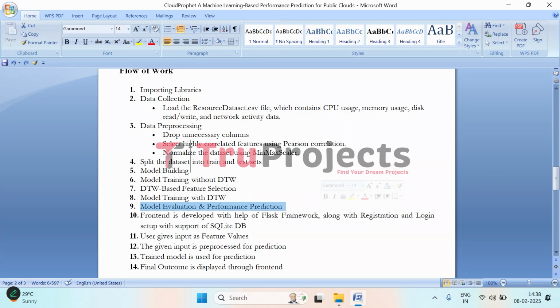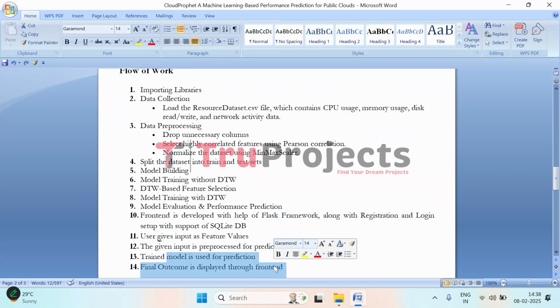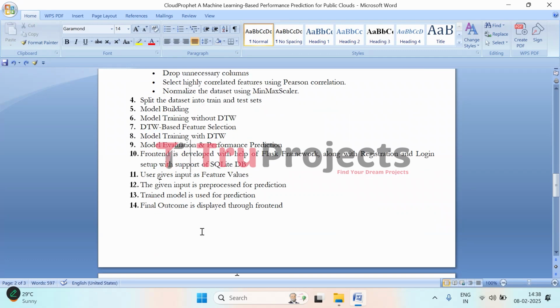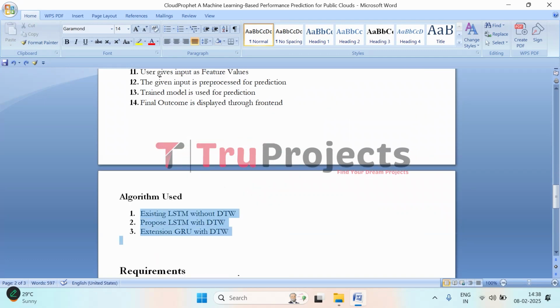Then we evaluate all the models which are trained using evaluation metrics, and we have developed the front end using the Flask framework with the registration and login functionalities which is supported by SQLite 3. And in the front end, users will be able to provide the input feature values, and that will be pre-processed at the backend. It will be fed to the trained model. Finally, the outcome will be displayed through the front end, predicting the application type and also the performance type. And here, these are the algorithms which are used in this project. So this is the existing model, this is the proposed model, and this is the extension model.